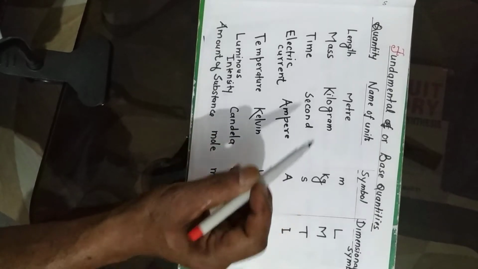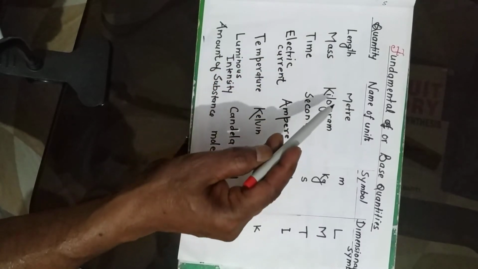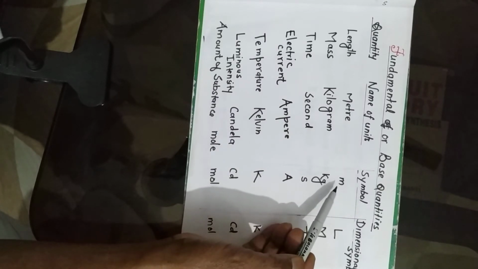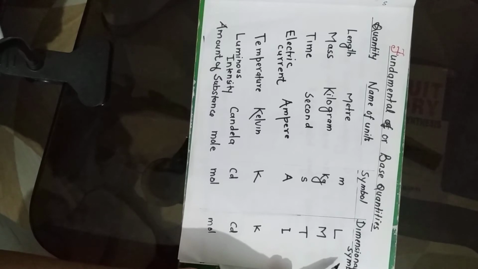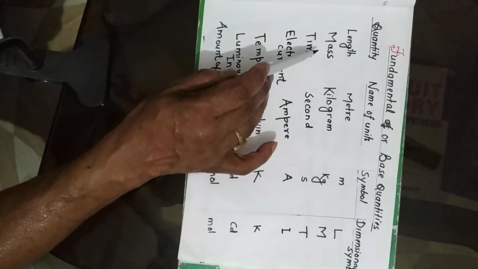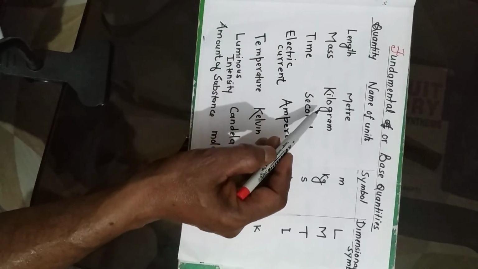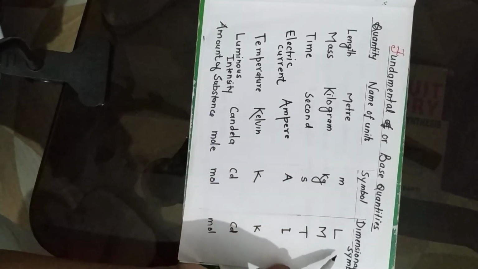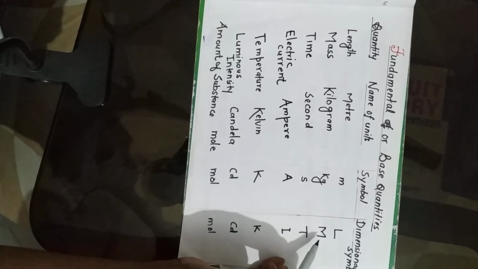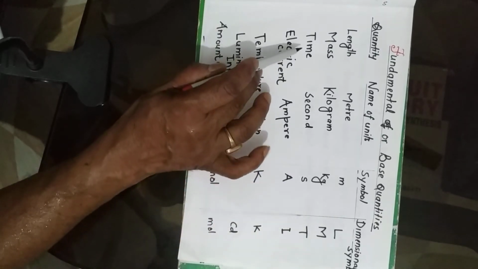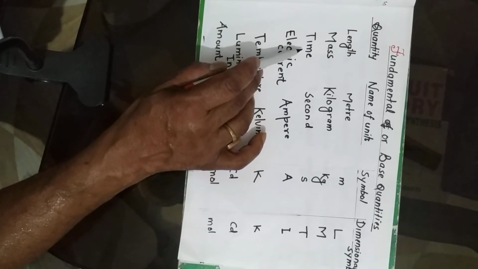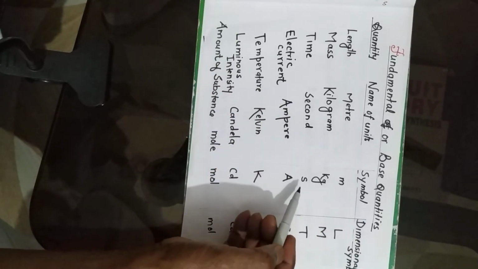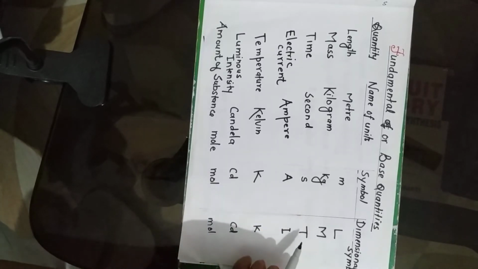So they are: first is length, whose unit is the meter, symbol small m, whereas the dimensional symbol is capital L. Next is mass, measured in kilograms, symbol kg, and in the dimensional system it is abbreviated as capital M. Then the third fundamental quantity is time, measured in second, symbol small s, and the dimensional symbol is capital T.